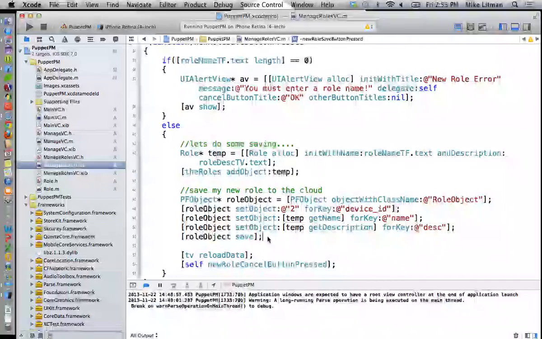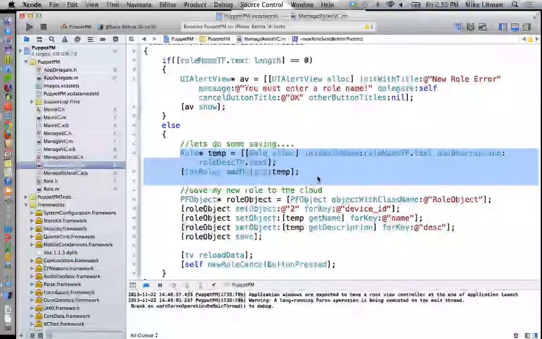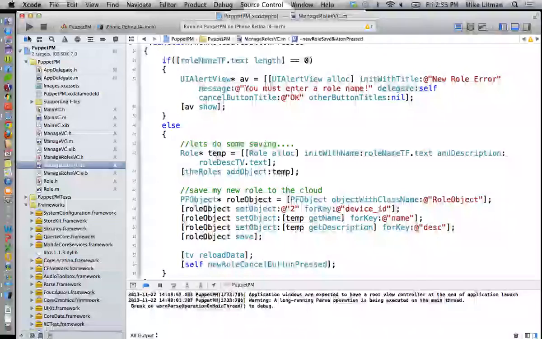Make sense? So if this is working, what I should be able to do now is run my app, add a new role, and I'll see the 3 original roles. I should be able to add a 4th role, save, and everything seems perfect because, well, it's going to seem fine because right here is all I really needed for it to show up in my table view. The real test is if I close the app and relaunch it, did it stay? Did I read it back in from the cloud? That make sense? So we'll go ahead and do that. So we'll run this guy.